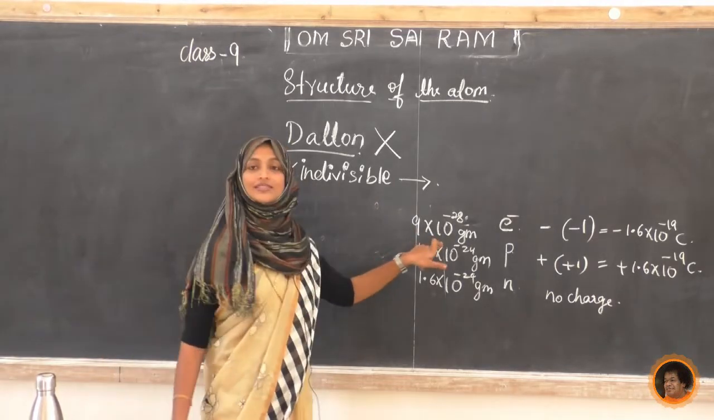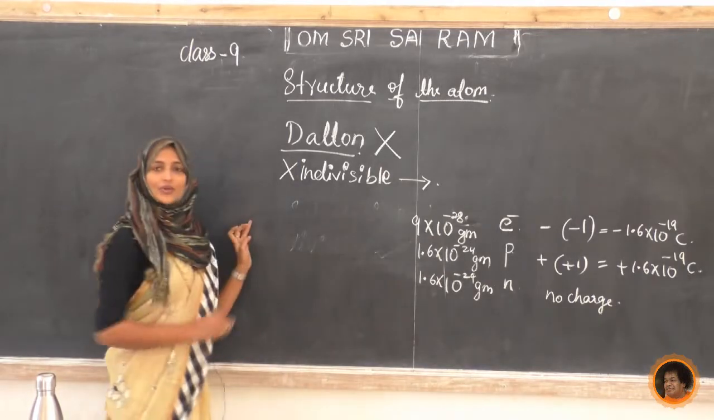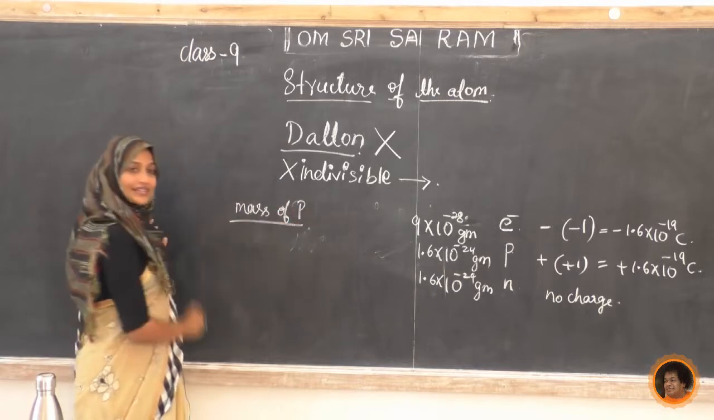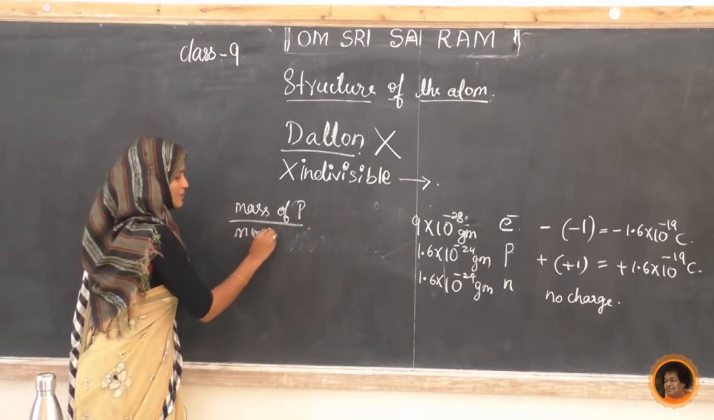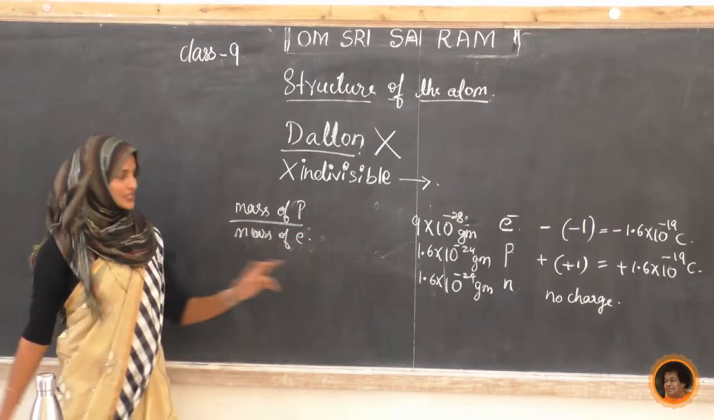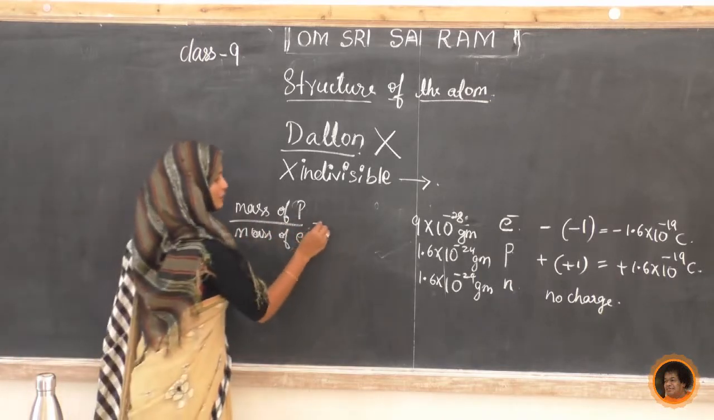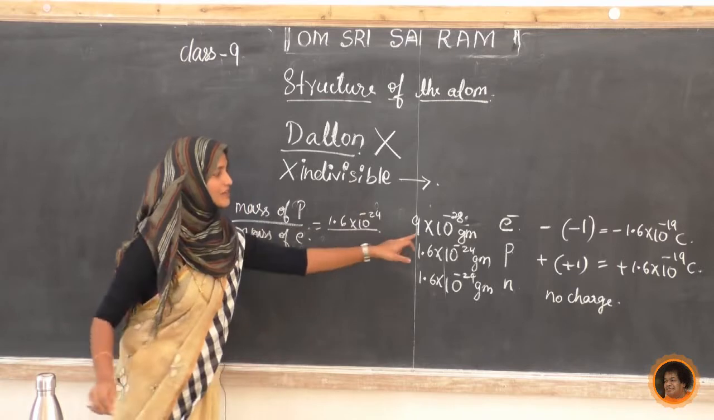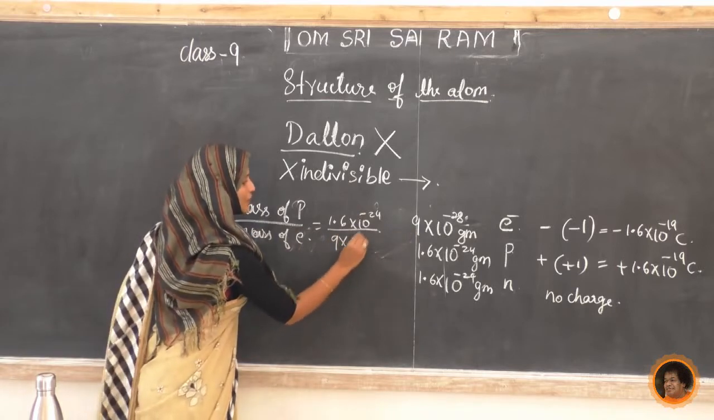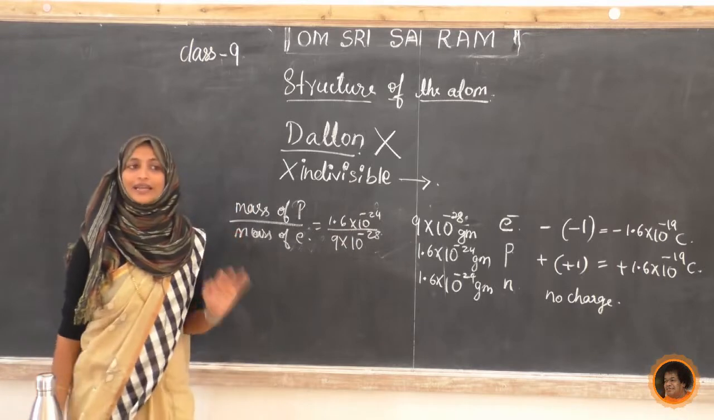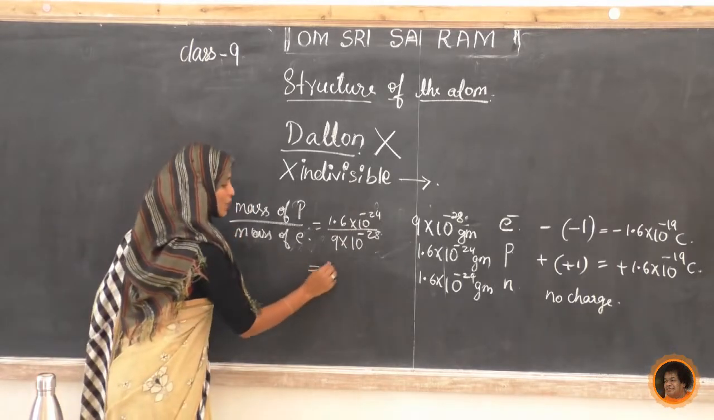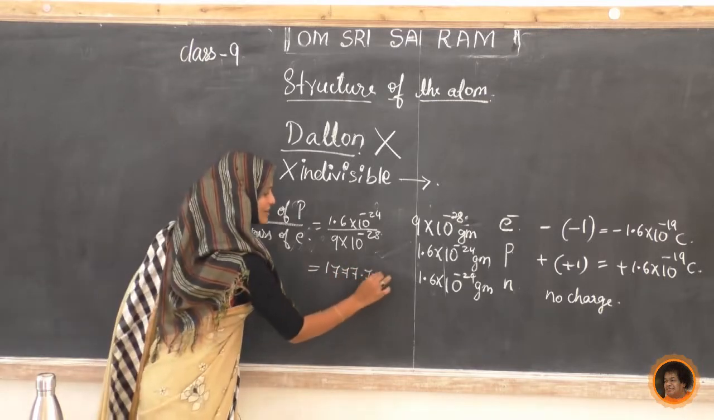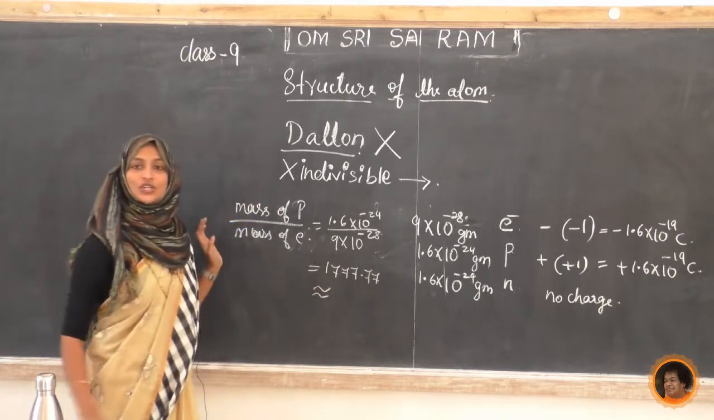We will find out how small this mass is. If you calculate the mass of the proton divided by the mass of the electron, that is 1.6 into 10 to the power minus 24 divided by 9 into 10 to the power minus 28, we get approximately 1777.77. That is approximately 2000.